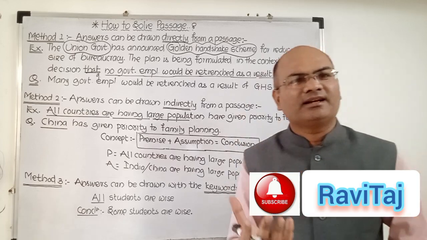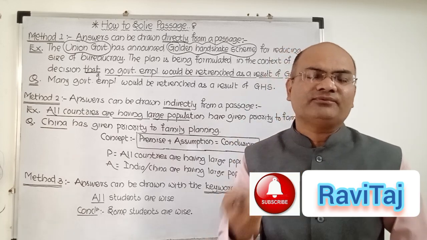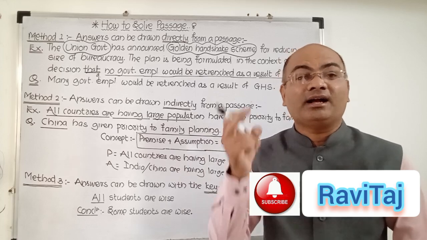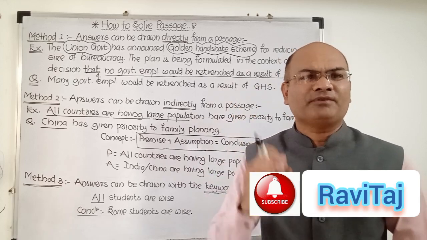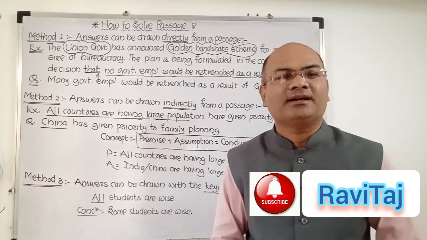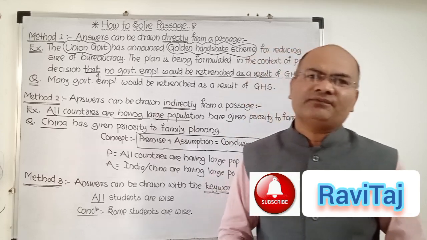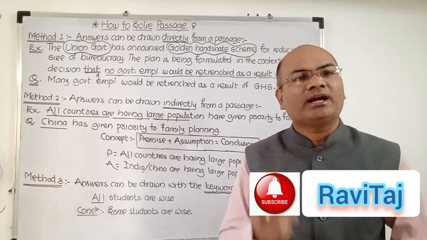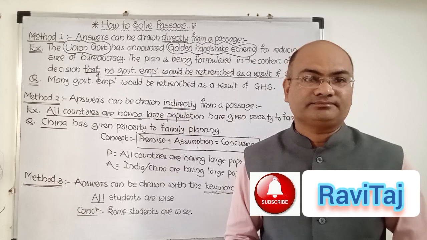Suppose the keywords like generally, randomly, rarely, frequently are given in the passage, they are having a parallel to some. Means if I am saying generally girls are short tempered, we are taking an example, my dear friends, then you can simply conclude as some girls are short tempered.